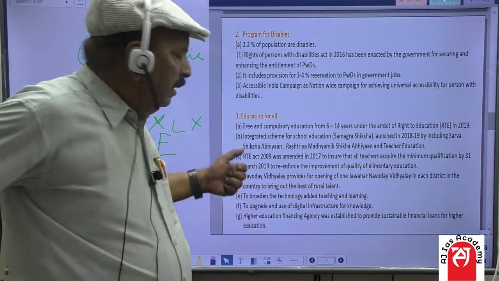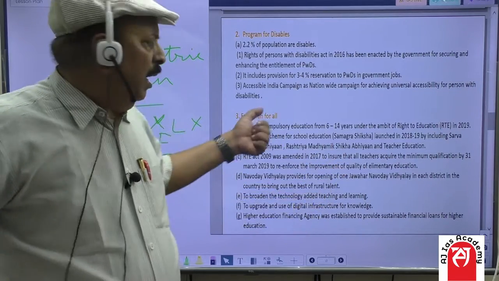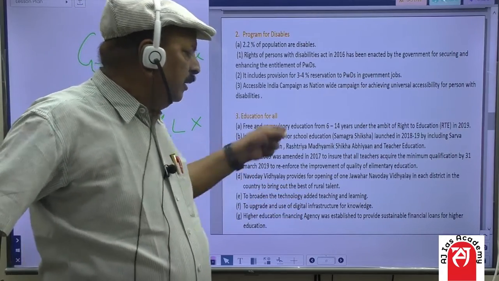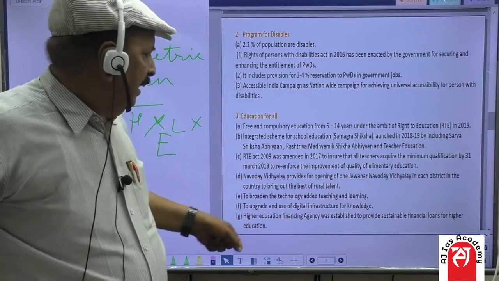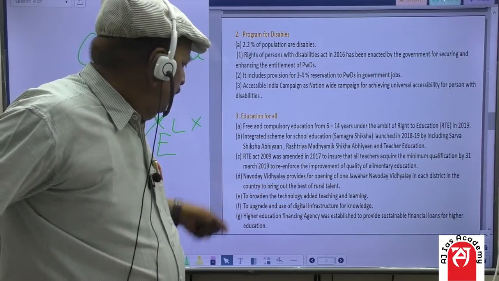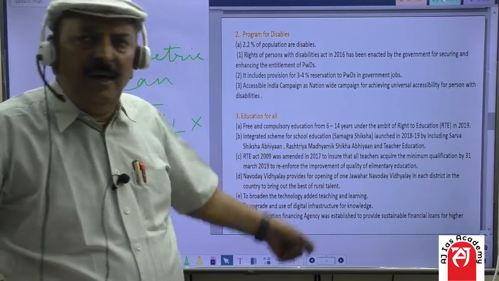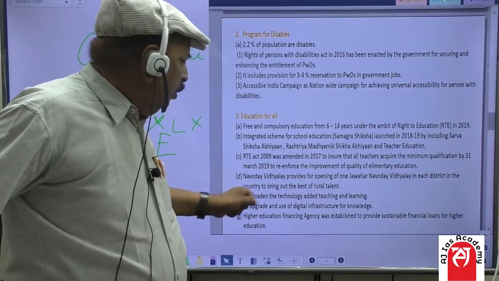And another component of education for all is to broaden technology-aided teaching and learning, to upgrade and use digital infrastructure for knowledge, higher education.